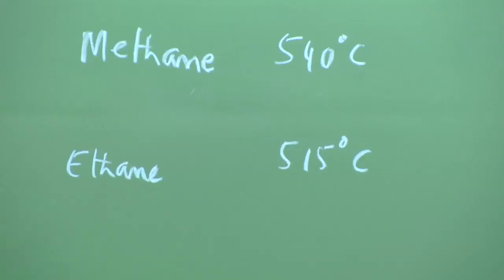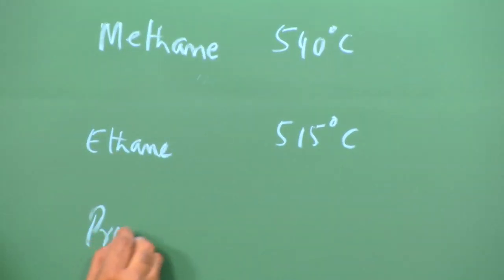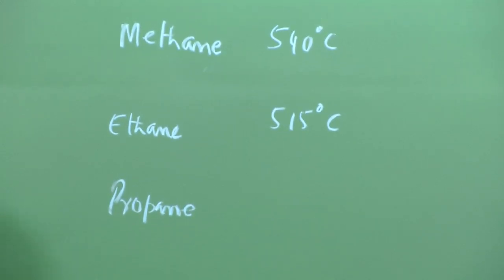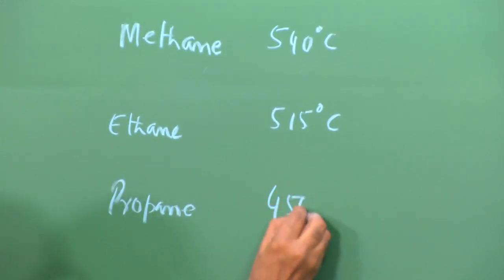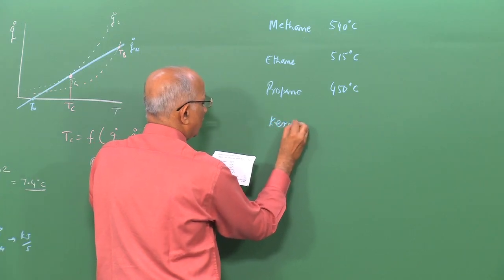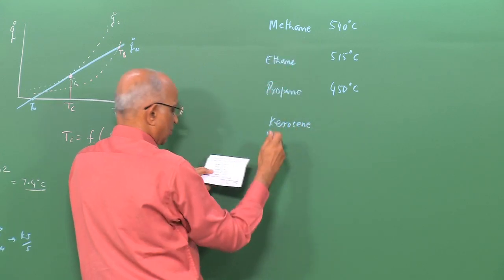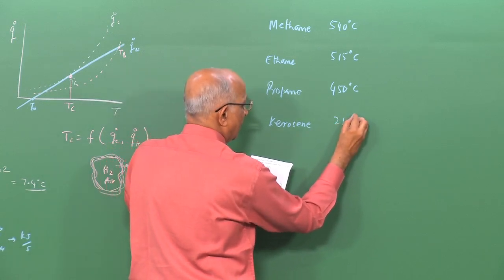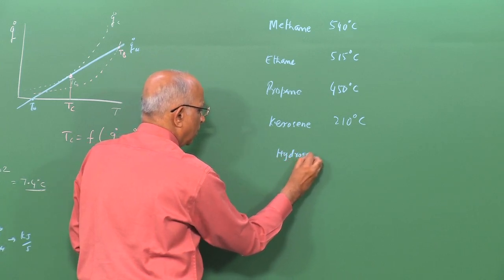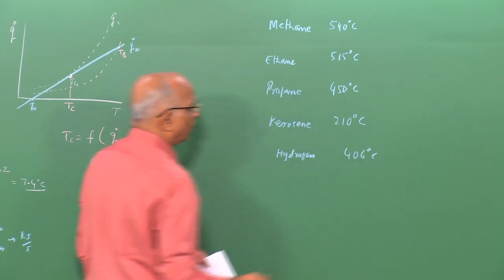Let us put some 3 or 4 down and discuss why, how they are able to specify this. In the first place, if it is a system level problem, depending on the type of system, the auto ignition temperature should change. Propane is 450 degrees centigrade. If I take kerosene, a large molecular mass substance, again in the same alkane structure, it is equal to 210 degrees centigrade, and the last one, maybe hydrogen, the auto ignition temperature is given in literature as something like 406 degrees centigrade.